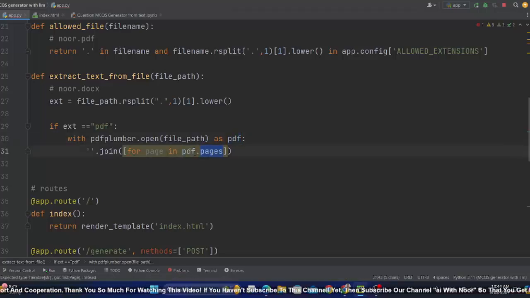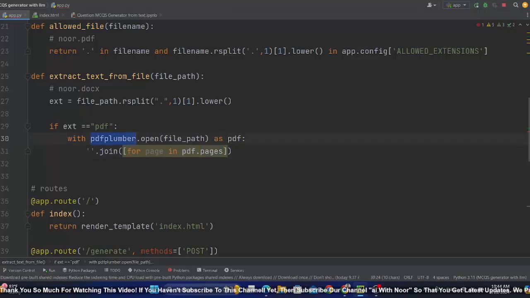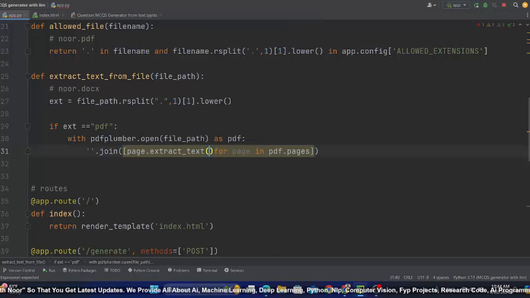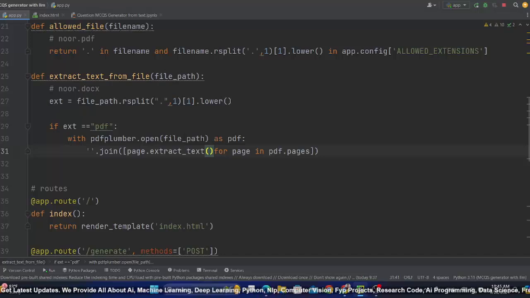Pages is provided by pdfplumber because this PDF file is now handled by pdfplumber. So you get pages one by one, and here I'll simply extract the text, as simple as that, and I'll store it in a variable by the name of text.